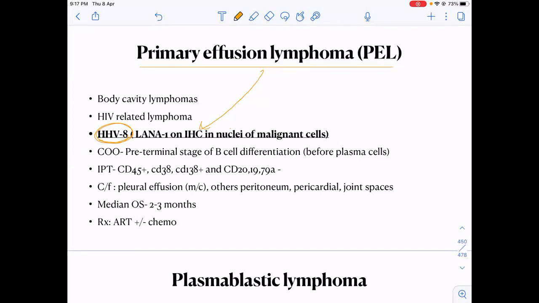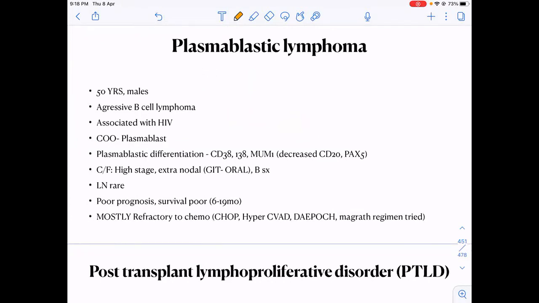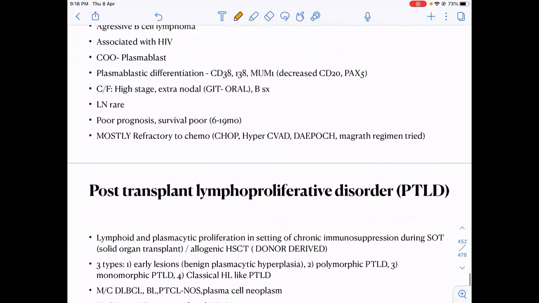Okay. So primary effusion lymphomas, a single question comes half of the times. Primary effusion lymphomas are HHV8 associated. They have a very poor prognosis. Then another tumor is the plasmablastic lymphoma, which is a highly aggressive tumor associated with HIV and carries a very poor prognosis.